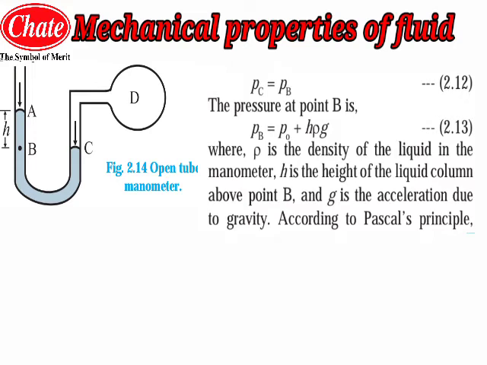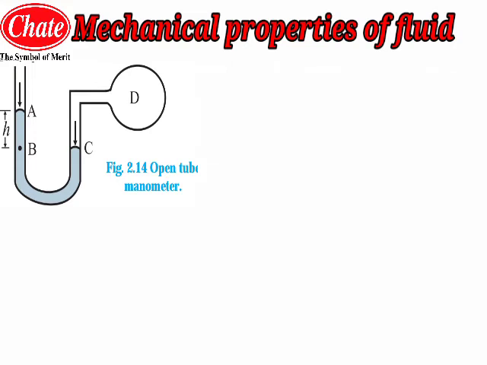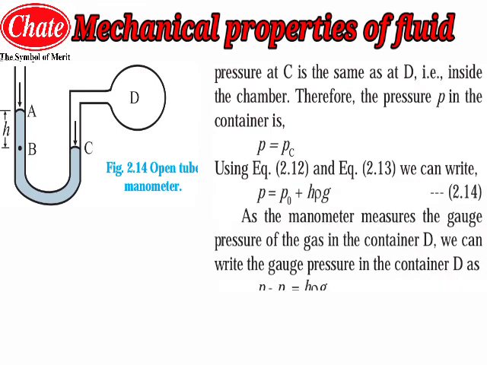Now according to Pascal's principle, students, the pressure at point C will be the same as at point D. Therefore the pressure P in the container will be P equal to PC.